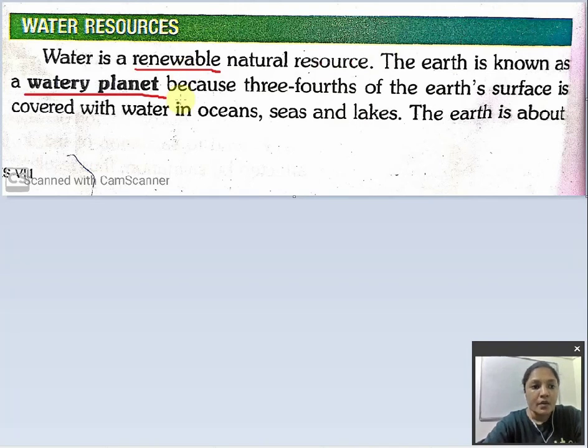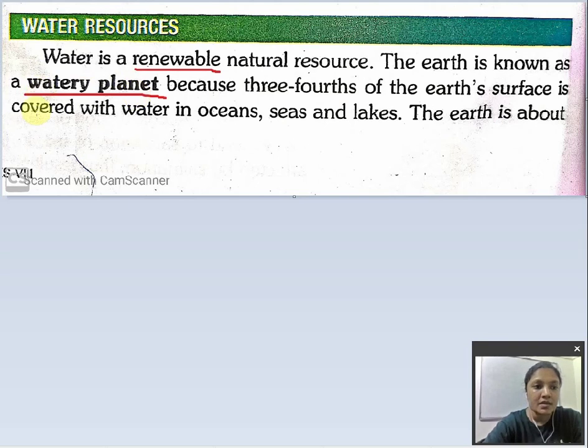The earth is known as a watery planet because 3/4 of the earth's surface is covered with water in oceans, seas and lakes. We all studied that our earth is known as the blue planet, right? Before, we used to study in GK, in our smaller classes, that our earth is known as the blue planet.